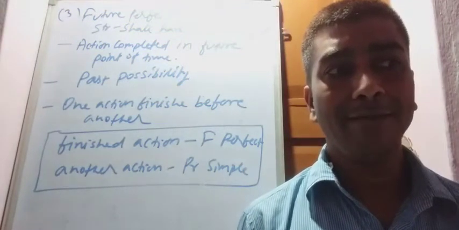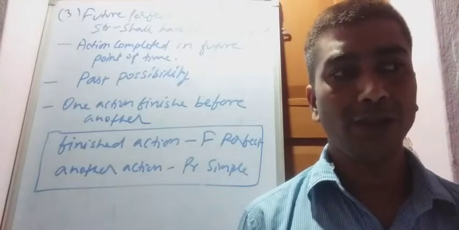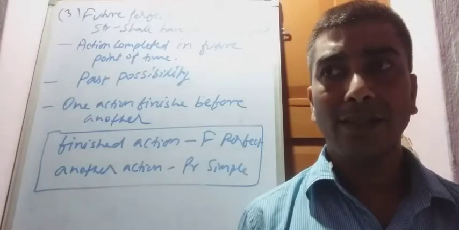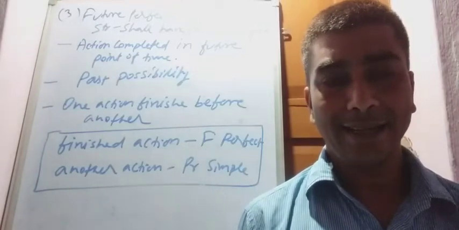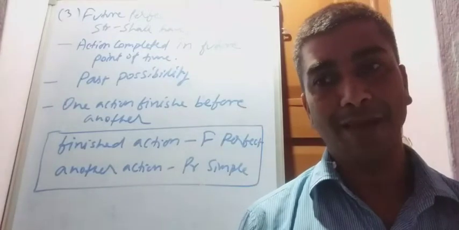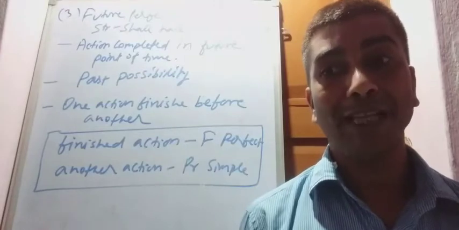I will say, you will have lost, left, any one we can use. You will have lost your bag in the train. Also we can write at the station. So I guess, I express possibility of past time. So this future perfect is also used for past time, past possibility.